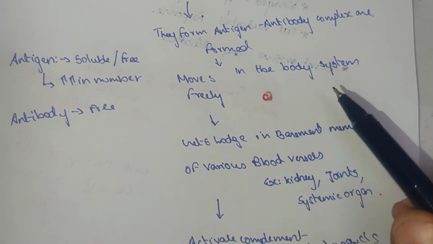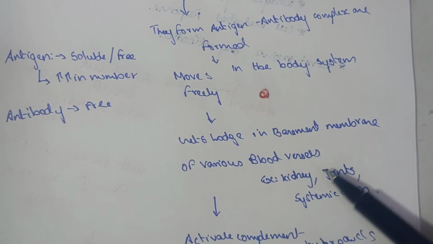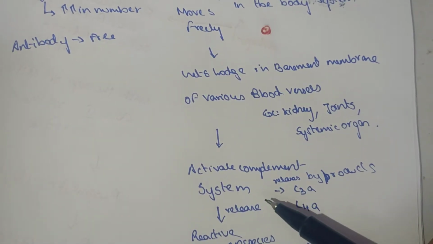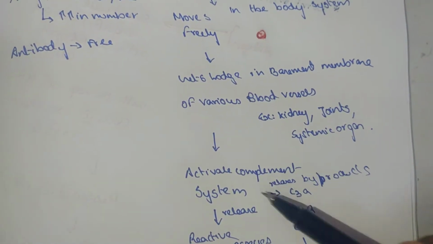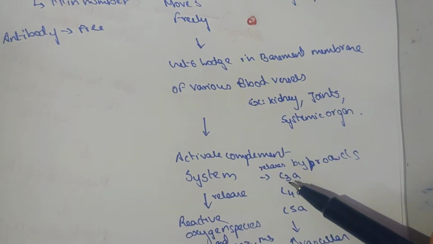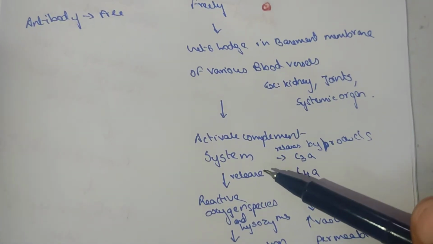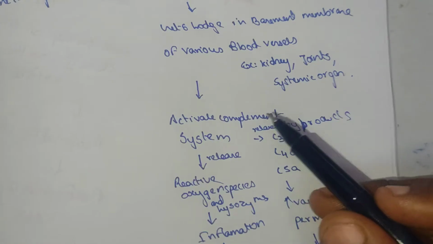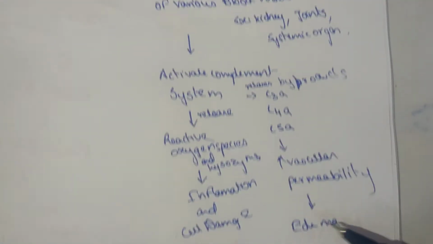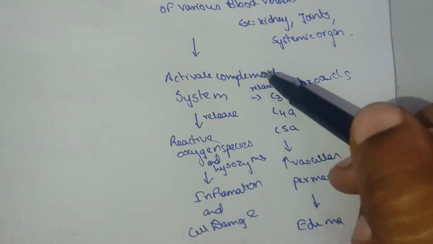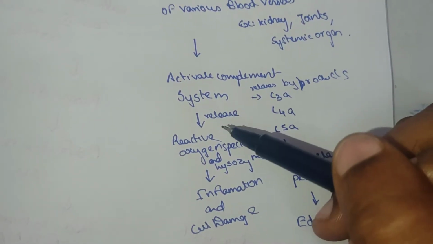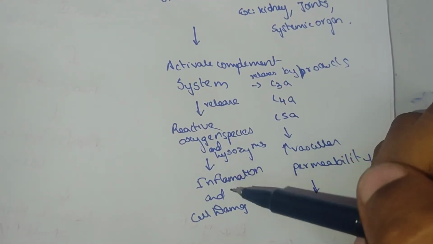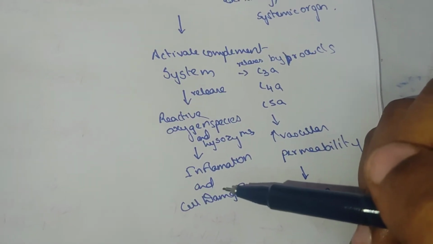These antigen antibody complexes lodge in the blood vessels of kidney, joints and systemic organs, and this activates the complement system. The complement system releases byproducts C3a, C4a and C5a, which increase vascular permeability and cause edema. The activation of the complement system also releases reactive oxygen species as well as lysosomal enzymes, and this causes inflammation and cell damage.